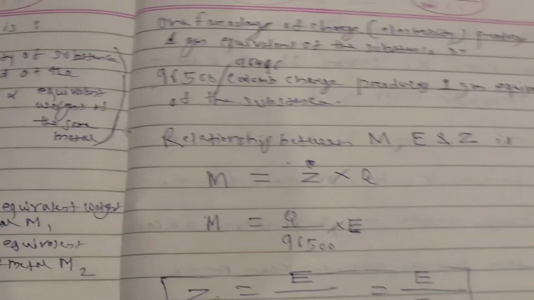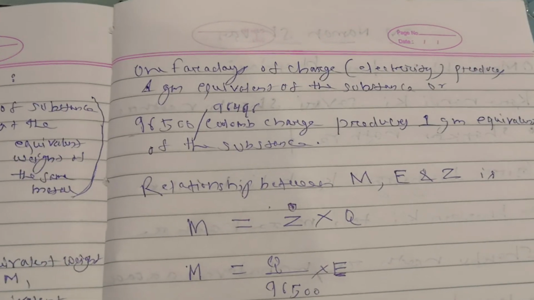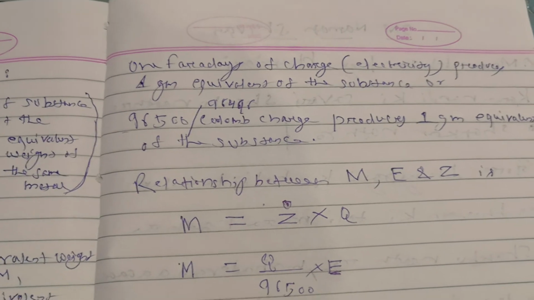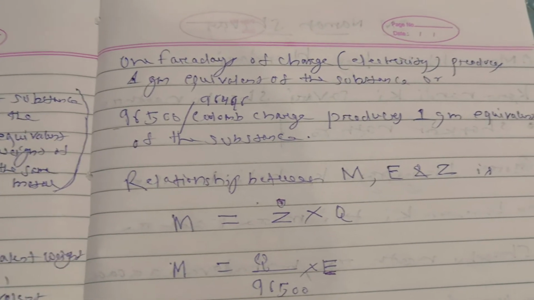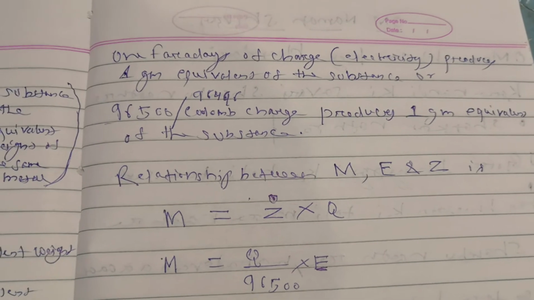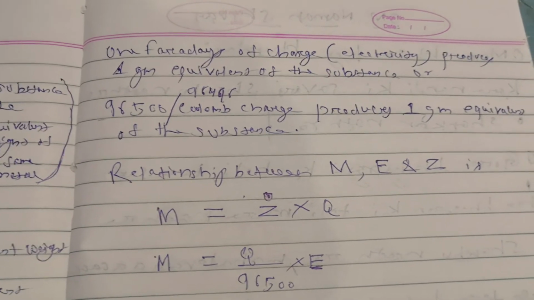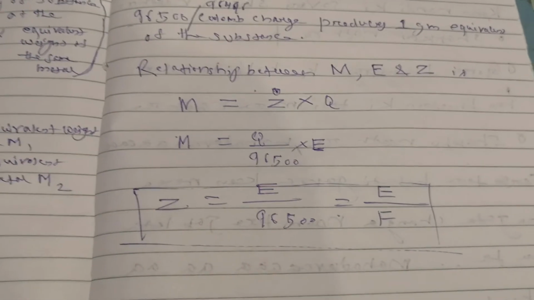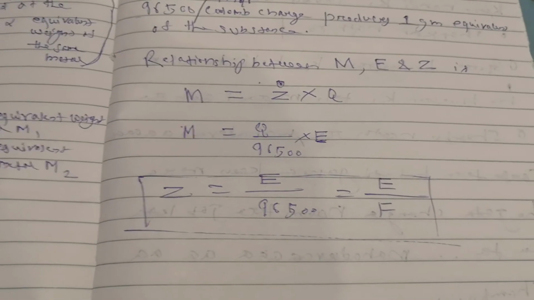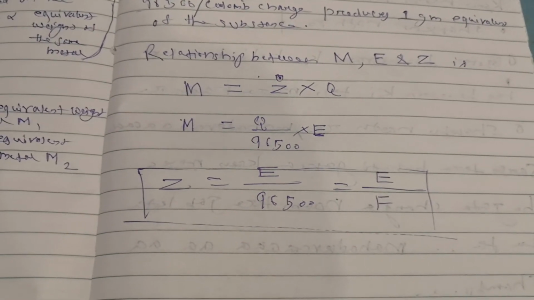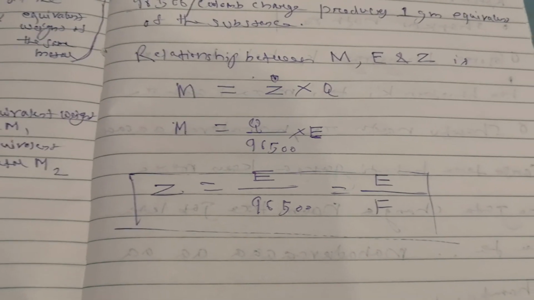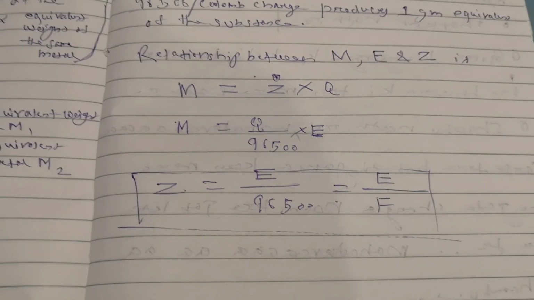So we can also say that 1 Faraday of charge, that is 96496 coulomb or 96500 coulomb charge, can produce 1 gram equivalent weight of that substance, or 1 Faraday of charge produces 1 gram equivalent of the substance. Now what is the relationship between Z, the electrochemical equivalent, F, the Faraday's constant, and E, the chemical equivalent weight? The relation is Z is equal to E by F.